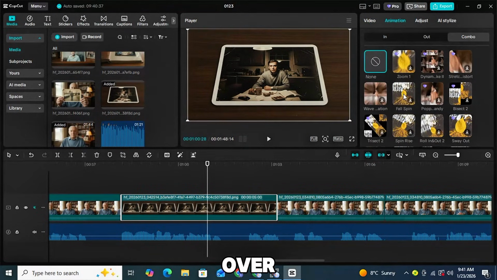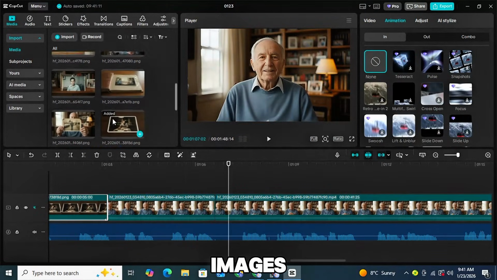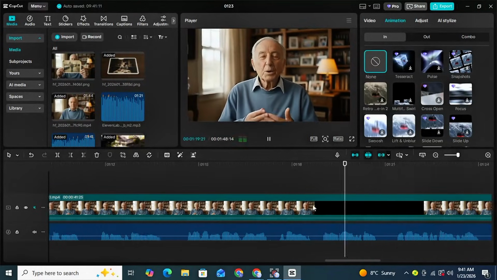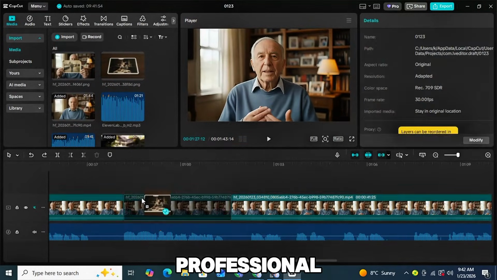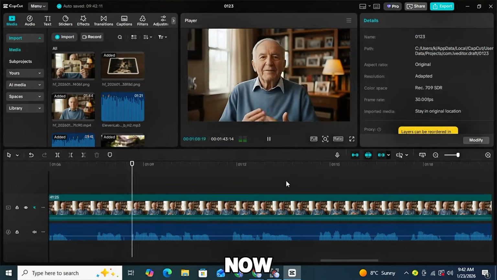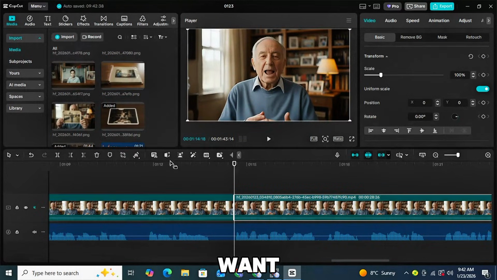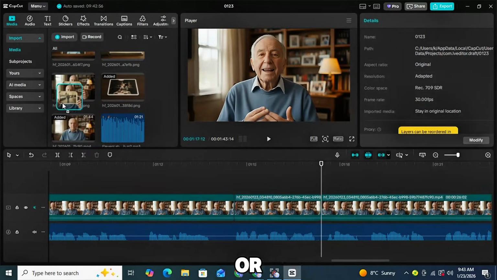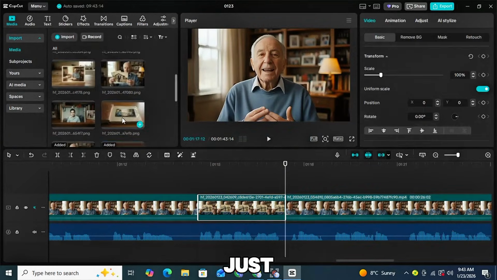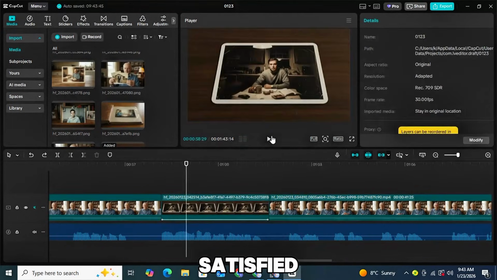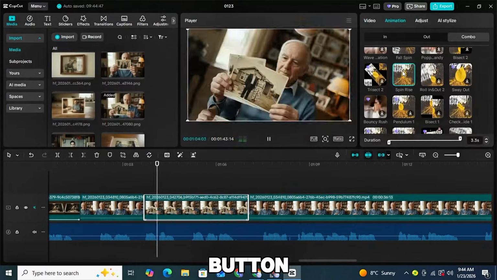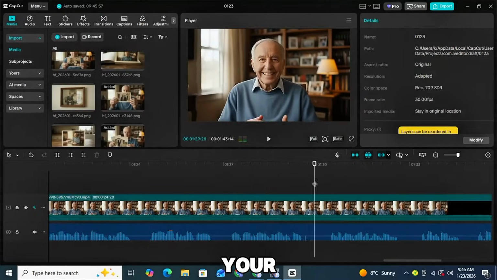Listen to your voiceover, cut sections, insert videos or images, and apply animations. This way, your final video will look professional and engaging. Now, our video is ready. If you want, you can add animations, transitions, or generate captions easily in CapCut with just one click. Once you're satisfied with your edits, click the Export button, and your video will start exporting to your device.